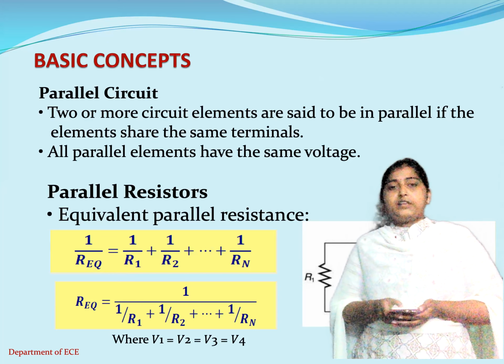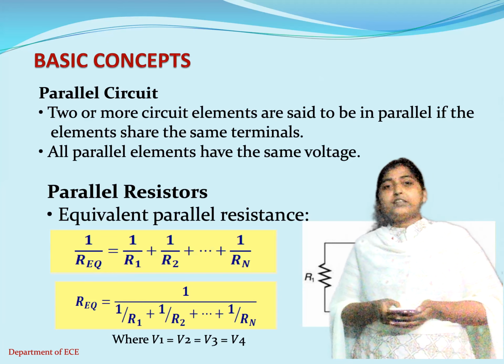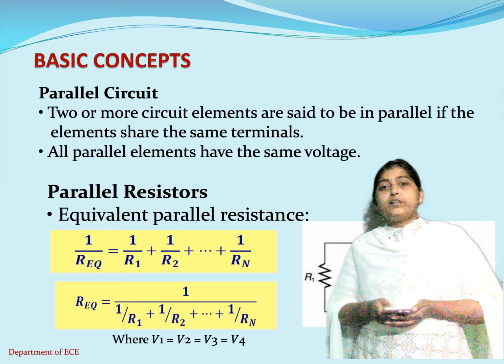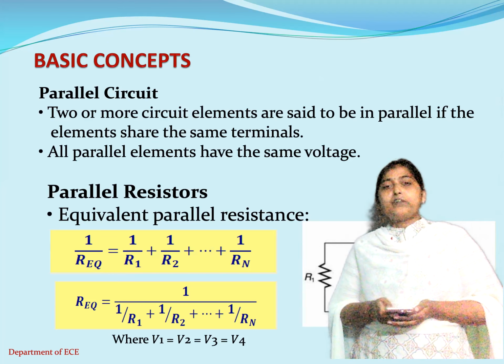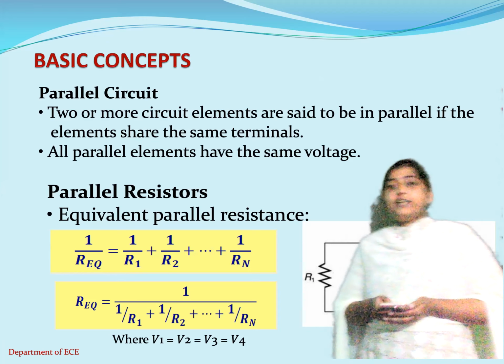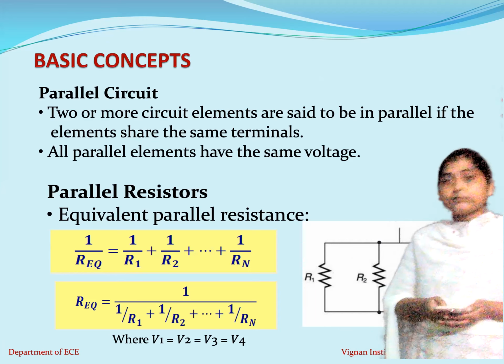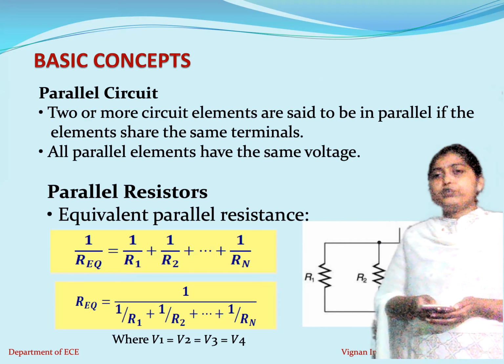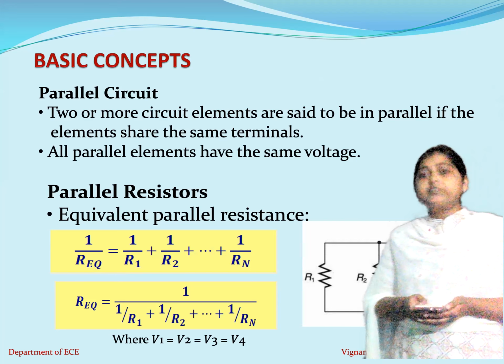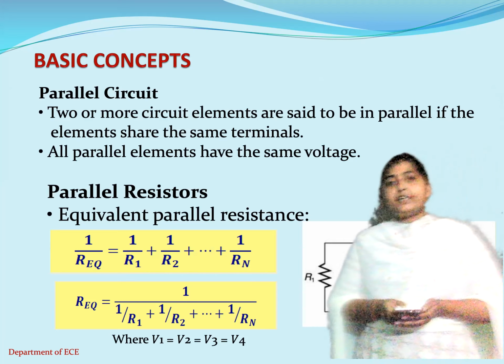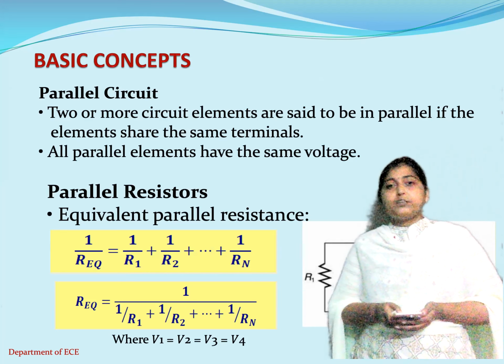Another way of writing the same expression is R equivalent = 1 divided by (1/R1 + 1/R2 + so on up to 1/Rn). The voltage drop across each resistor, V1, V2, V3, remains the same when the resistors are connected in parallel. So this is about the parallel combination of resistors.